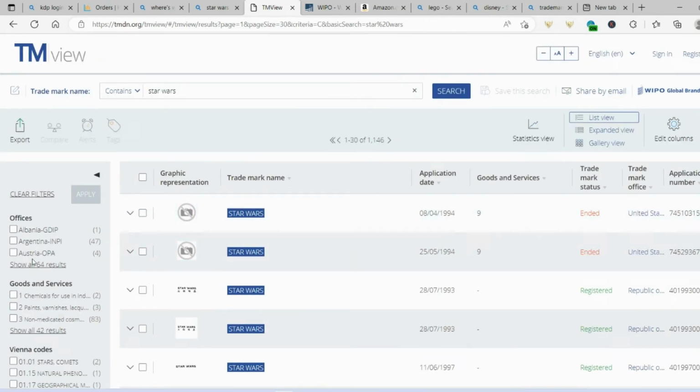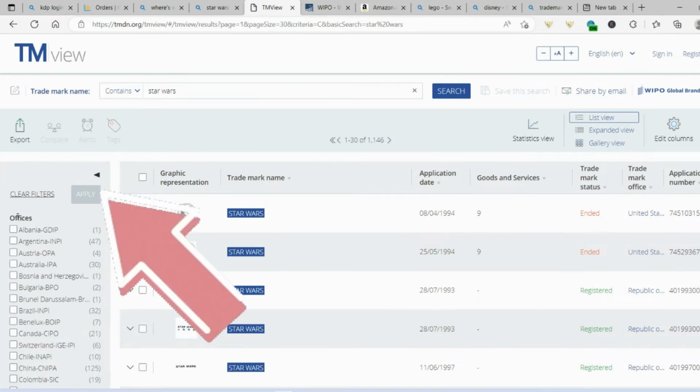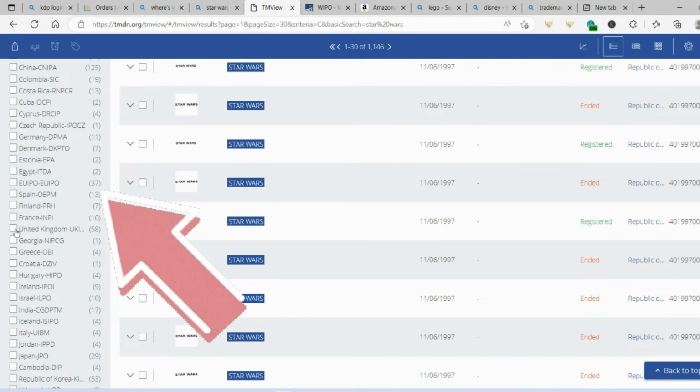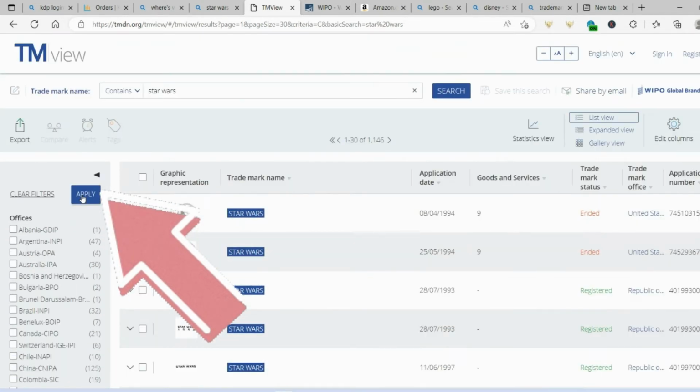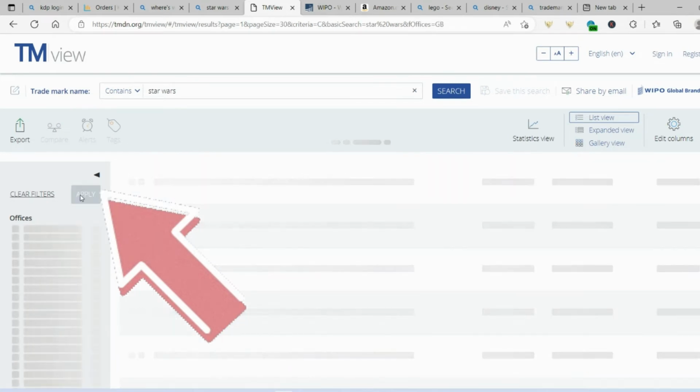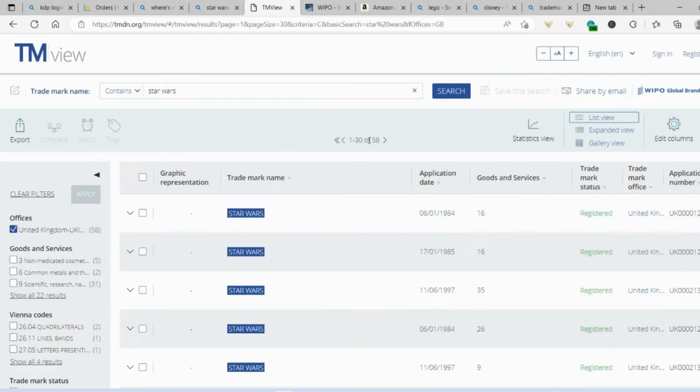But if you're thinking, oh, I only want to really publish it in the United Kingdom, you can go on to the very left-hand side here and click on the United Kingdom, and then we apply here. Now we can see that that has narrowed it down significantly. We've only got 58 results now.